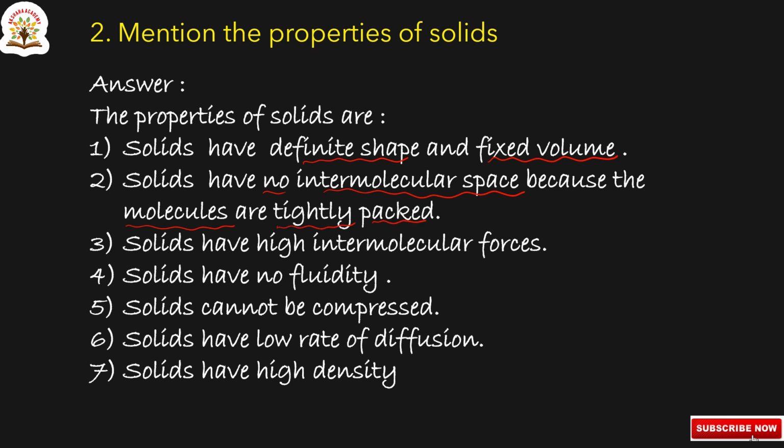So that's why they have no intermolecular space. Solids have high intermolecular forces. They have no fluidity and solids cannot be compressed. Solids have low rate of diffusion and solids have high density. These are all the properties of solids.